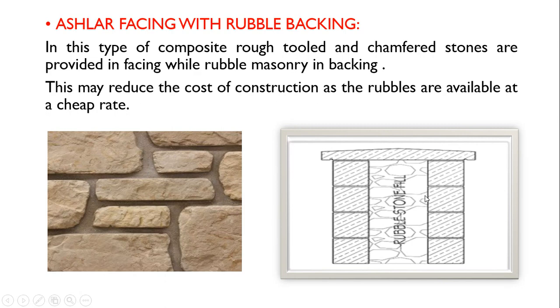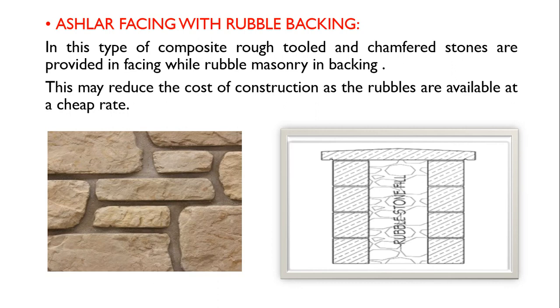Now coming to ashlar facing with rubble backing. Here facing is of ashlar and backing is of rubble. In this type of composite masonry, rough tooled and chamfered stones are provided in facing, while rubble masonry is used in backing. This may reduce the cost of construction as rubble is available at a cheap rate.